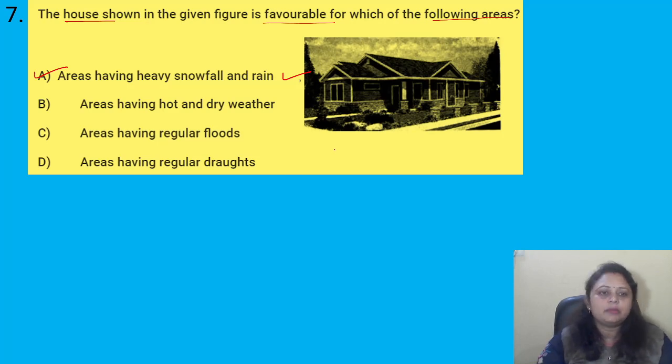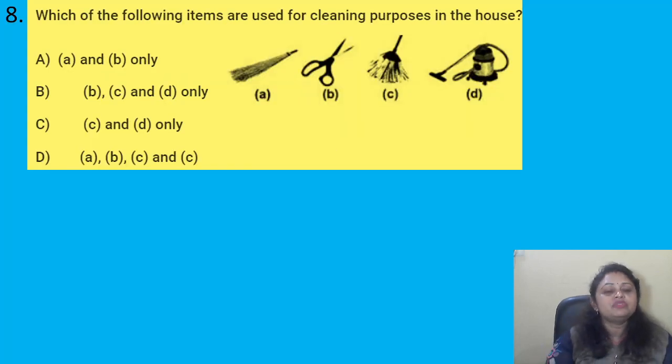Got it? Coming to the next question: which of the following items are used for cleaning purposes in the house? Options are A. A and B only, B. B, C and D only, C. A, C and D only, D. A, B, C and D. When we clean the houses, what do we use?